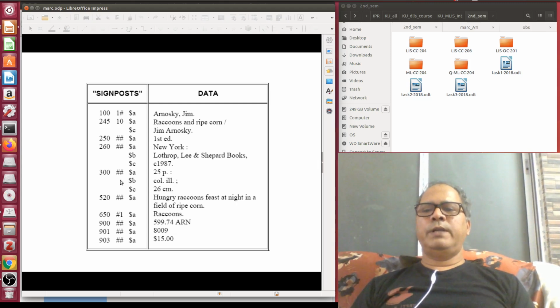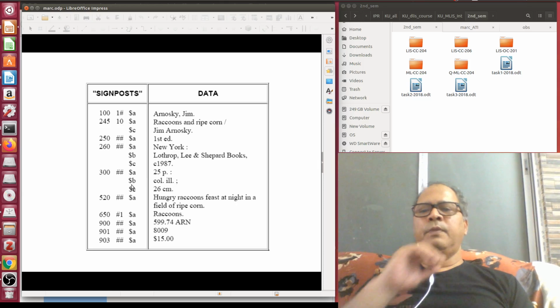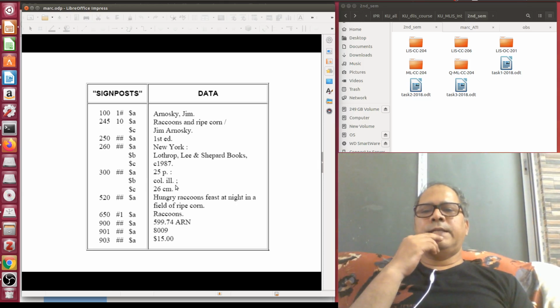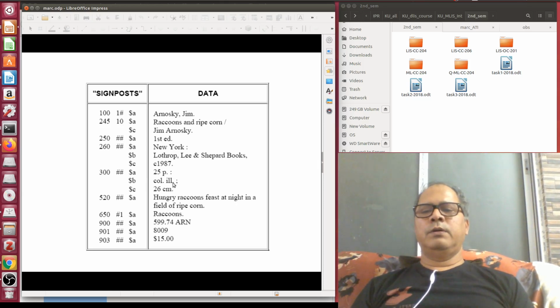Similarly, it is followed by the physical description area, 300. The first one is the extent of item, 25 pages. Then there is additional information related to your physical description: color illustration is available. All these rules are actually guided by ISBD punctuation and ISBD abbreviation. What you have followed there, you can directly follow here too. Then the size or dimension came, 26 centimeters dot.